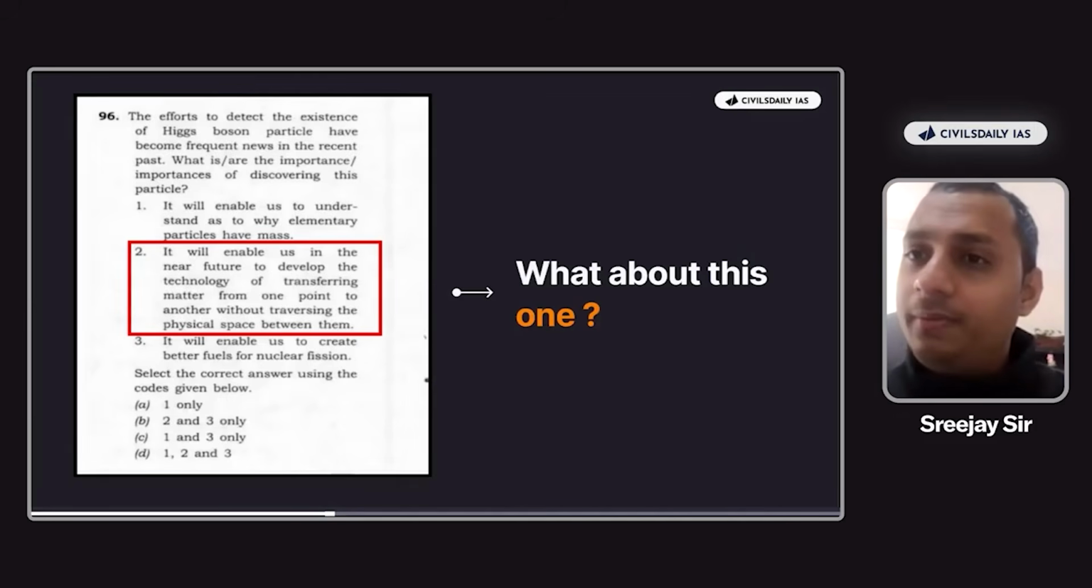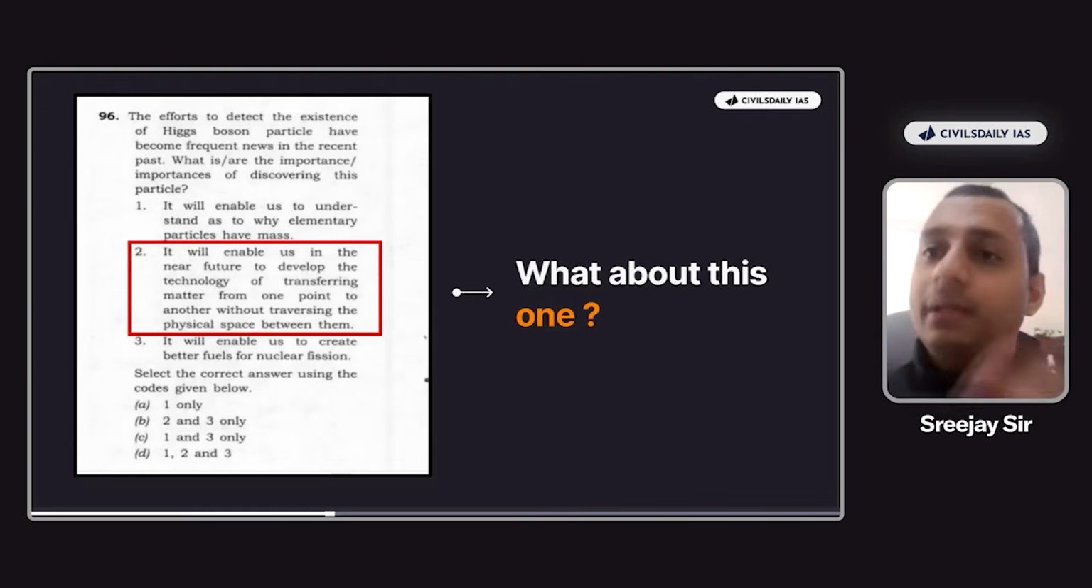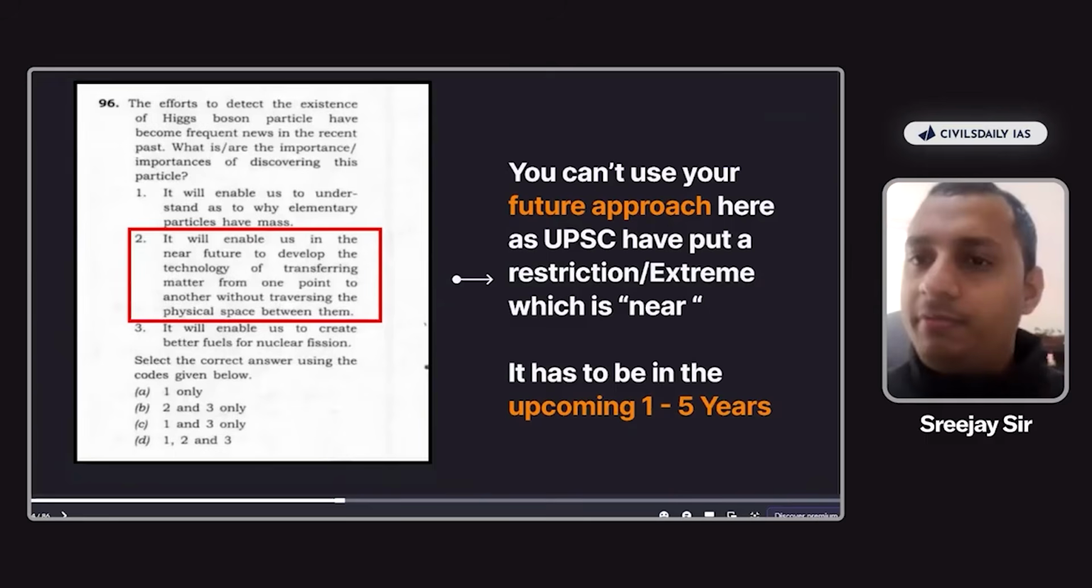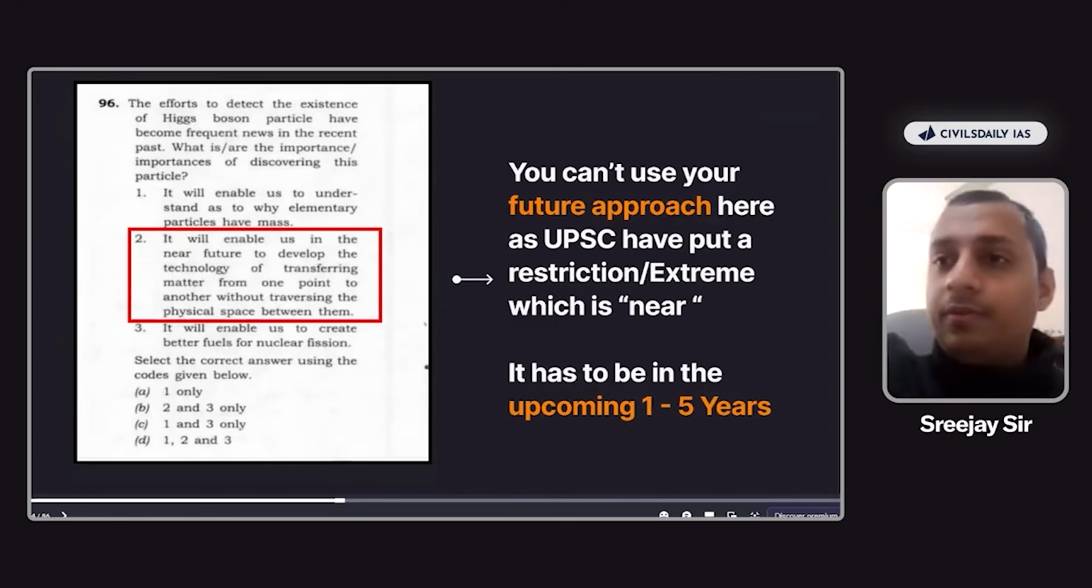But is this possible now? In the near future, possible? In 5 years, in 10 years, possible? It's not possible, right? So that is why UPSC have introduced the word near here and have made it incorrect, for the fact that UPSC know it's not possible in the near future. It might take 1,000 years or 5,000 years, right? So therefore here, it will become incorrect. Now you can't use a future proof here for the fact that UPSC have introduced the word near. Now near has to be in the coming 1 year, 5 years maybe. We cannot use our 1,000 years, 5,000 years logic here.